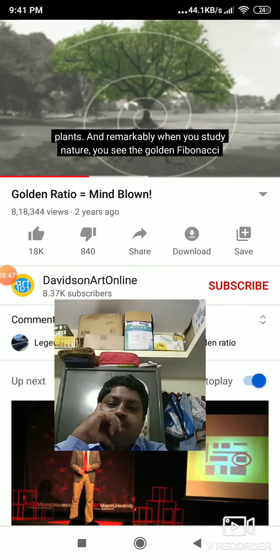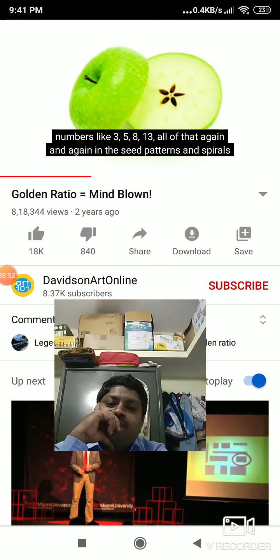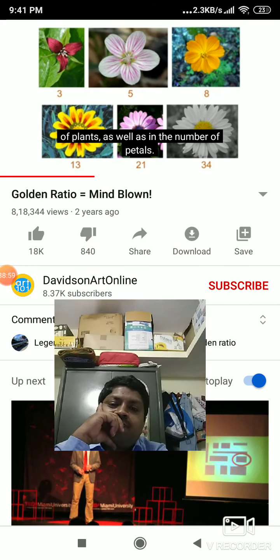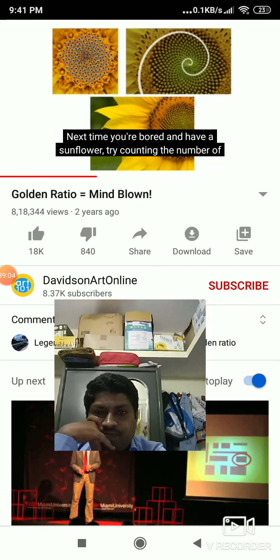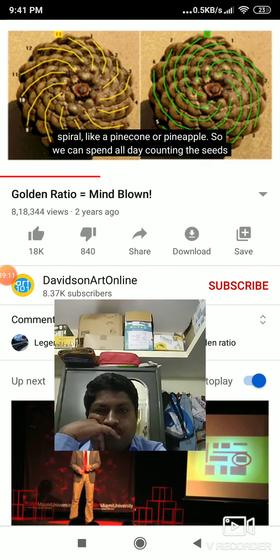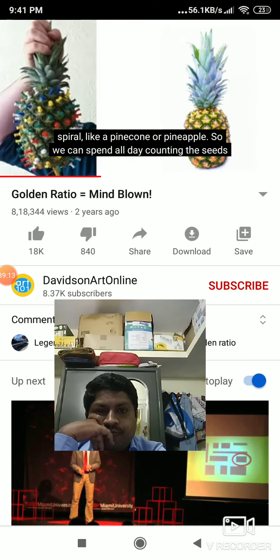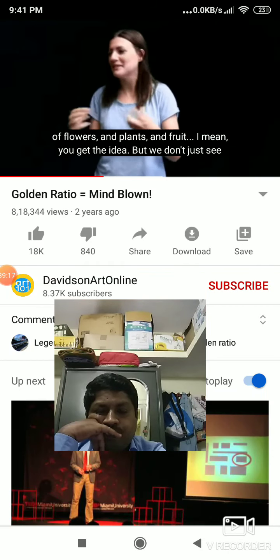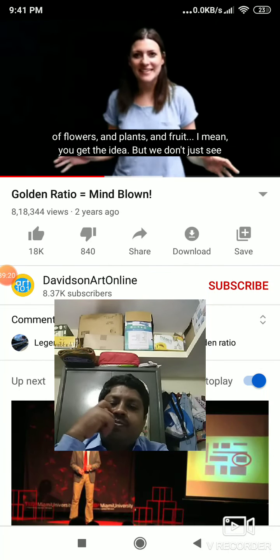And remarkably, when you study nature, you see the golden Fibonacci numbers like 3, 5, 8, 13, again and again in the seed pattern spirals of plants, as well as in the number of petals. Next time you're bored and have a sunflower, try counting the number of seeds in the sunflower spiral, the golden ratio. Or maybe try something else with a spiral, like a pine cone or pineapple. So we could spend all day counting the seeds of flowers and plants and fruit. I mean, you get the idea.